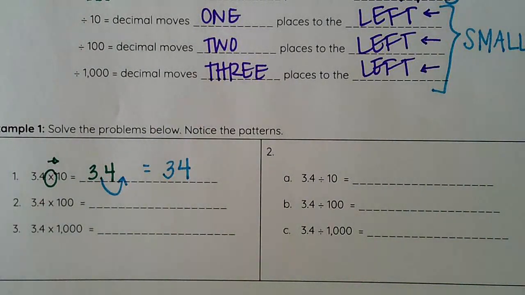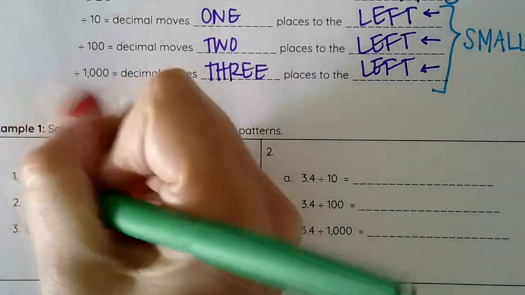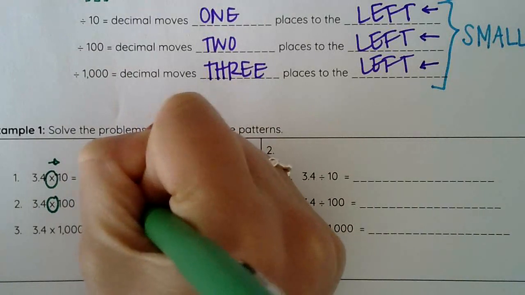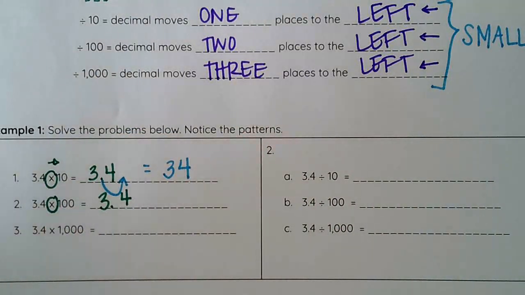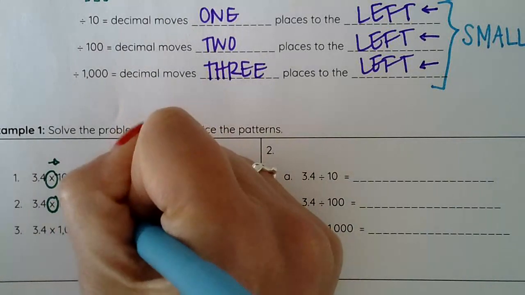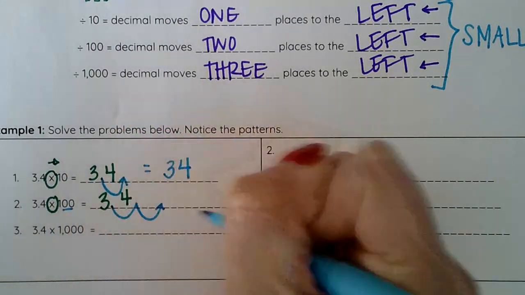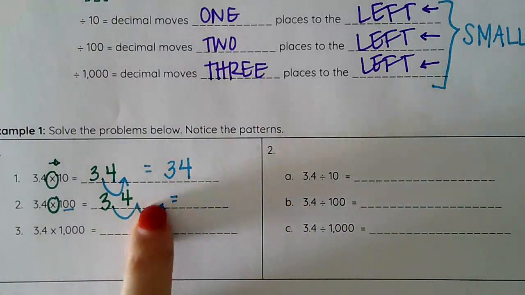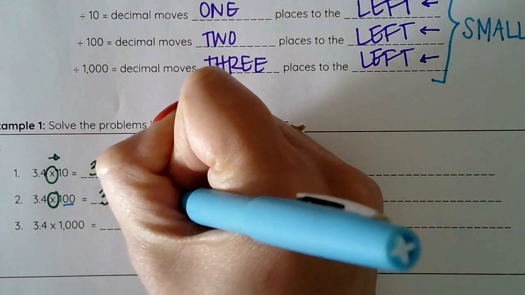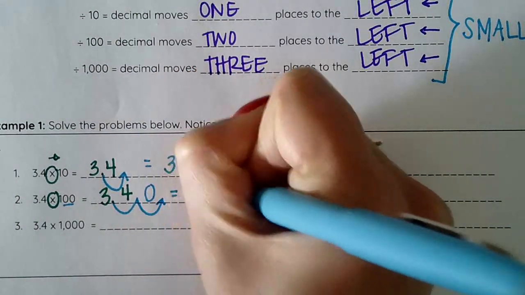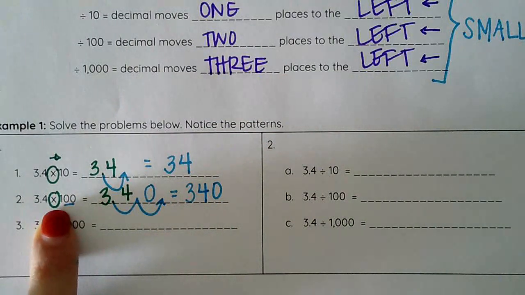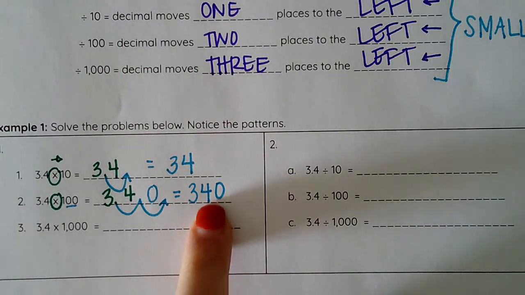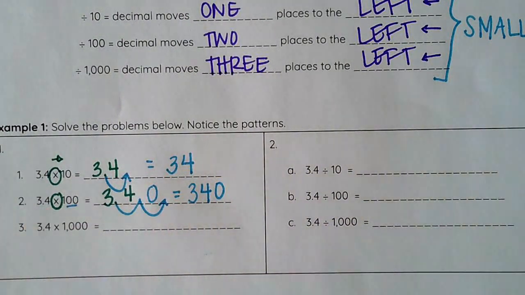I can put the decimal point here at the end, or I do not have to. Choice is yours. Looking at number 2, again, I've got multiplication, telling me that my decimal will move to the right. But this time, I've got 2 zeros, meaning that I'm going to move my decimal 2 places. So when I rewrite my number, I've got that blank space there. To fill in there, I always will put a 0. So 3 4/10 times 100 equals 340. 340 is 100 times larger than 3 4/10.